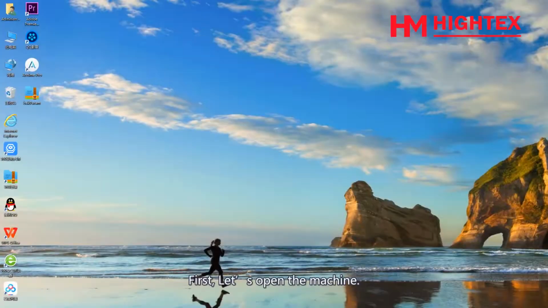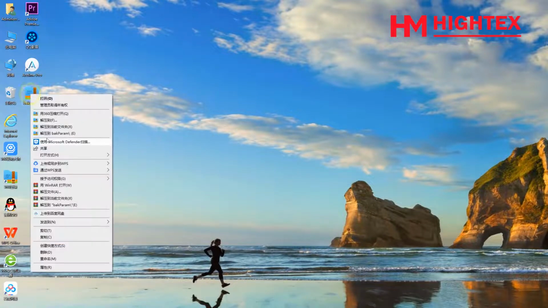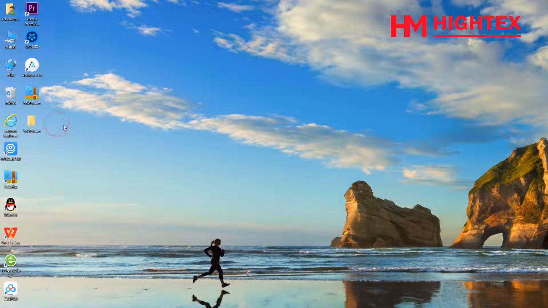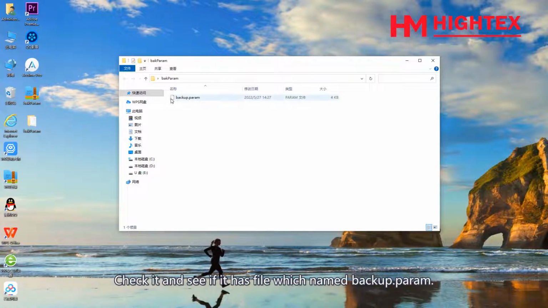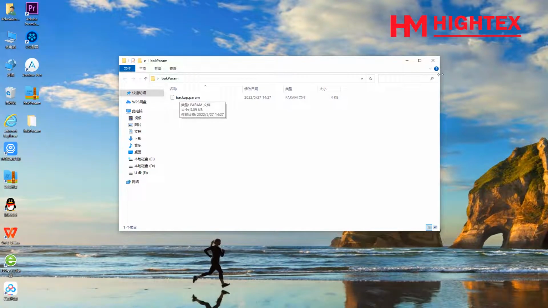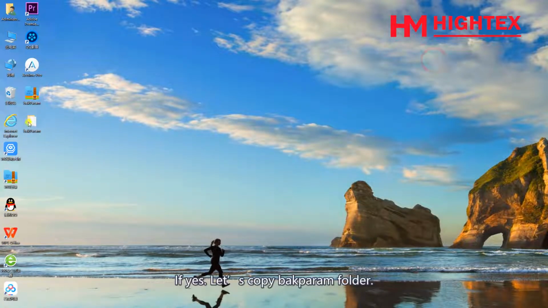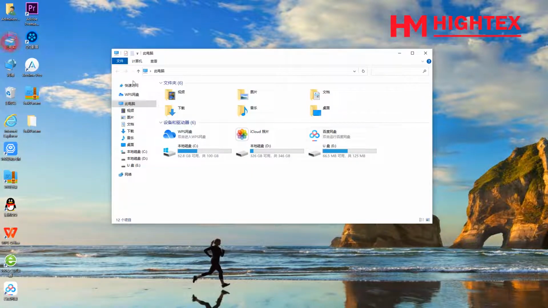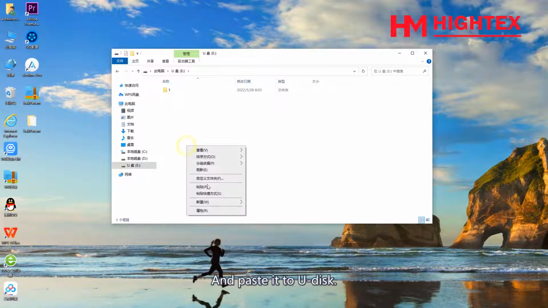2. Recover the user parameter by backup. First, let's open the machine. Find the zip file we send you. Release it. We'll find the folder which is named backparam. Open it. Check it and see if it is the file which is named backup.param. If yes, let's copy the backparam folder and paste it to the udisk.